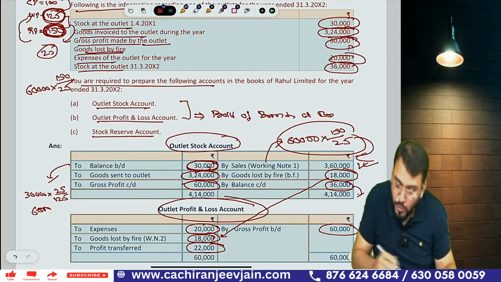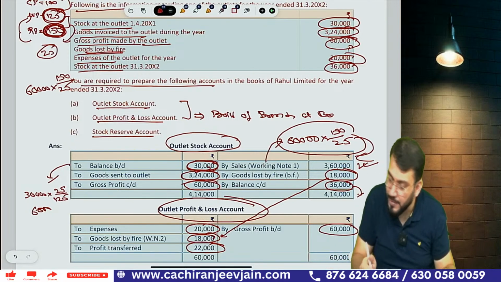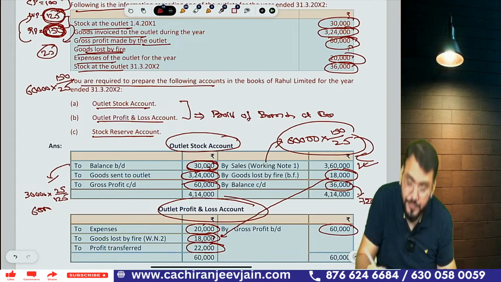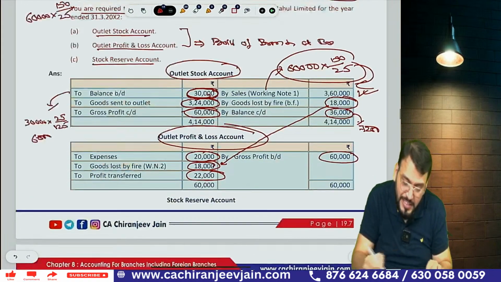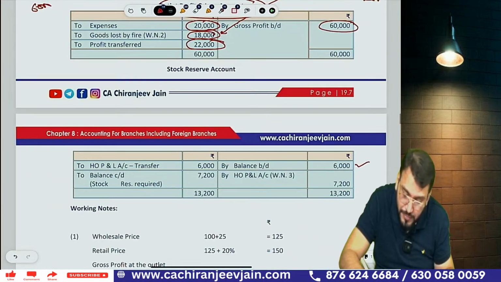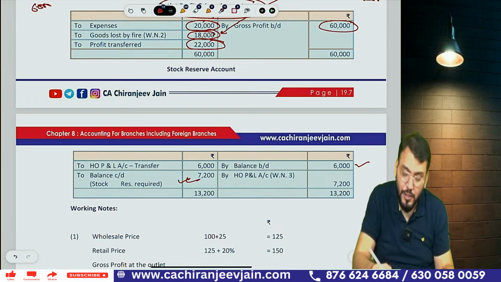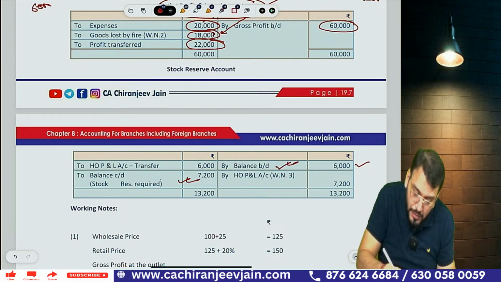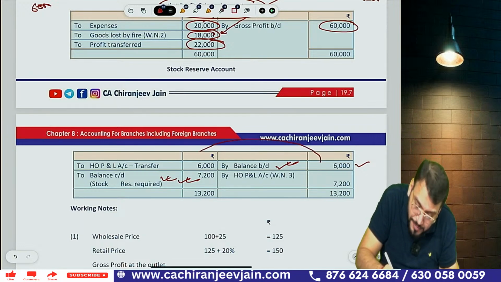Similarly, you can find out closing stock reserve: 36,000 into 25 divided by 125. That is 7,200. So you got opening stock reserve and closing stock reserve. This becomes the opening balance 6,000, and closing stock reserve 7,200. So by balance brought down and balance carried down, and this will be transferred. This will be transferred to what?